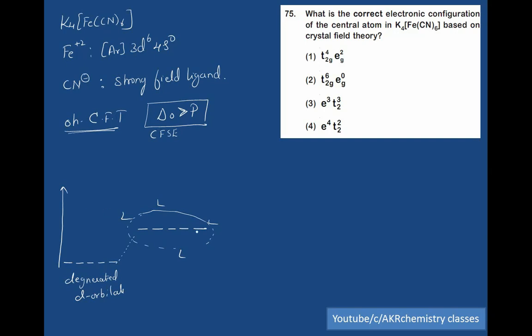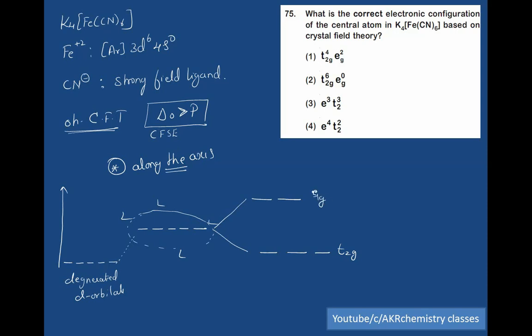As soon as the ligands approach the central metal ion along the axis, it splits into two energy levels, Eg and T2g.